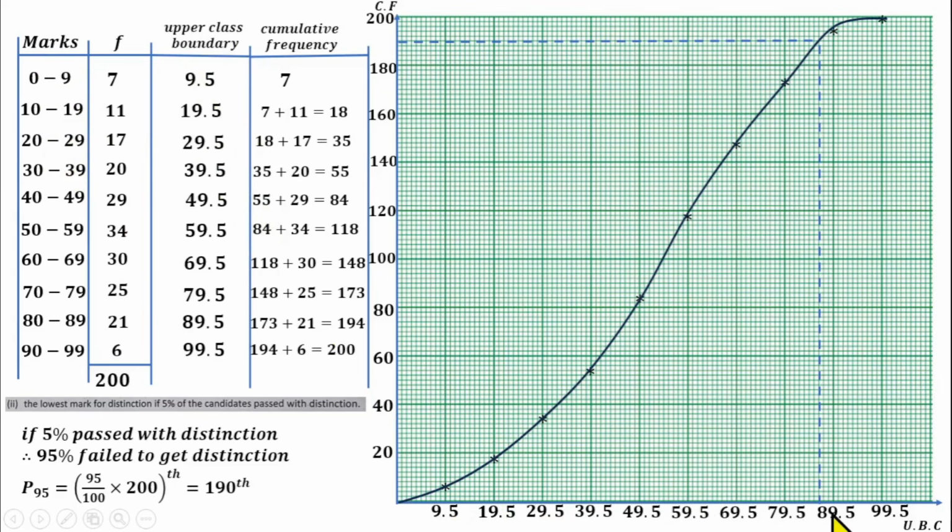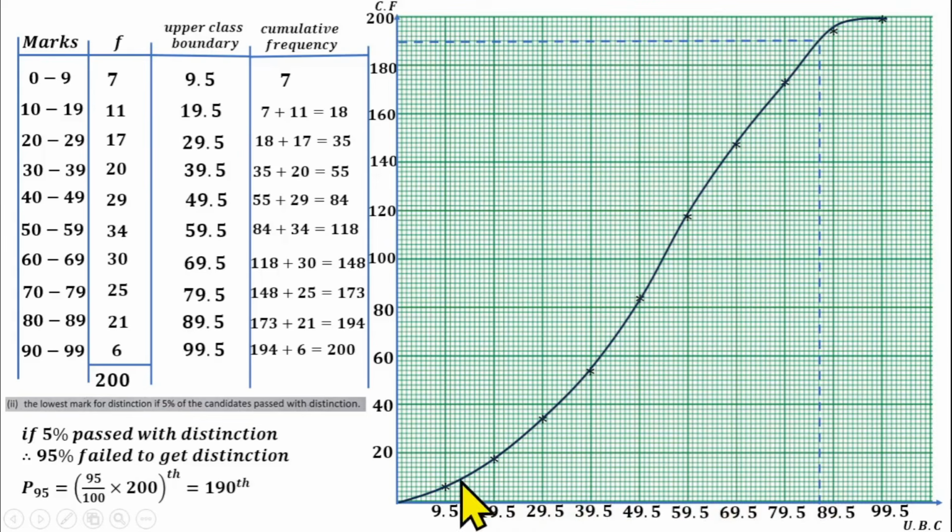So we are looking for the mark here. We are looking for the lowest mark, so that how many students fail to get distinction? 95%, which is what we got here, to get the mark we are looking for. So now you can read the value on the x-axis here.